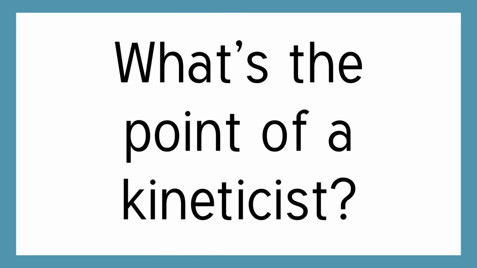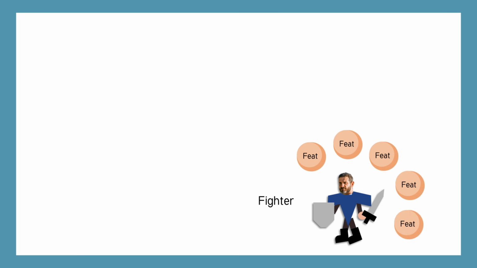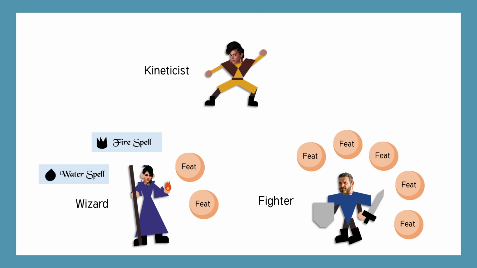Let's say you were playing a fighter. As your fighter levels up, they get feats, which represent a new technique your fighter can do, like combat grab or intimidating strike. When a wizard levels up, they also get feats, but not as many as the fighter. A wizard can and does learn new techniques, but most of their power comes from the spells they know, and when they level up, they learn new and more powerful spells, which can produce strange and fantastical effects. A Kineticist is a mix.